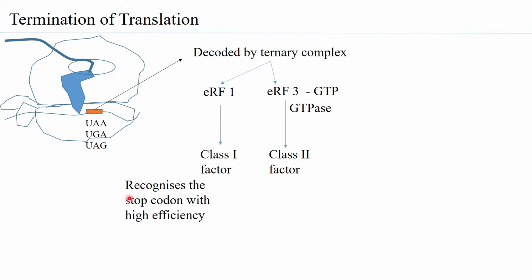eRF1 recognizes the stop codon with high efficiency, and it initiates the hydrolysis of the polypeptide, which means that eRF1 is responsible for catalytically cleaving the polypeptide from the associated tRNA. And this catalysis takes place at the peptidyl transferase center itself.